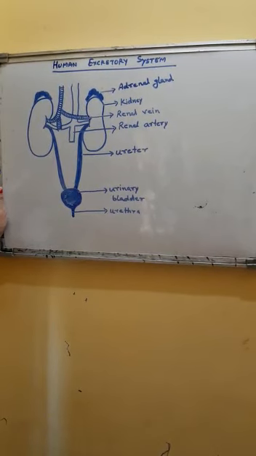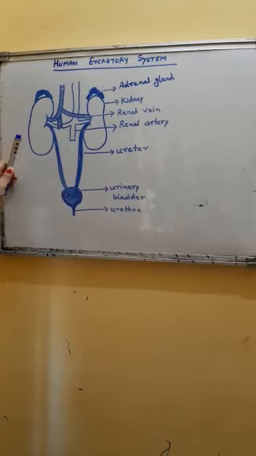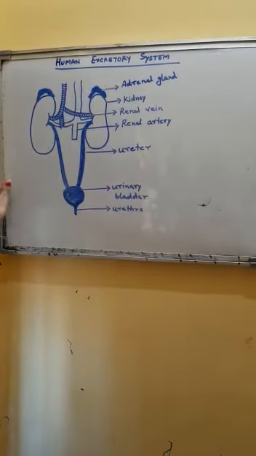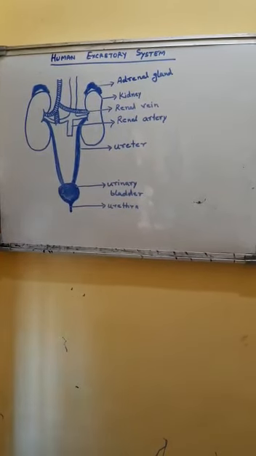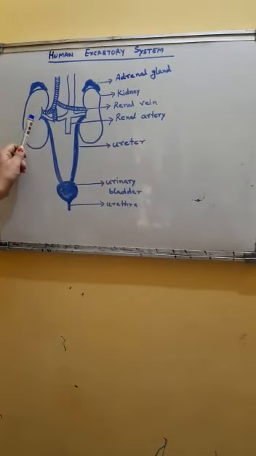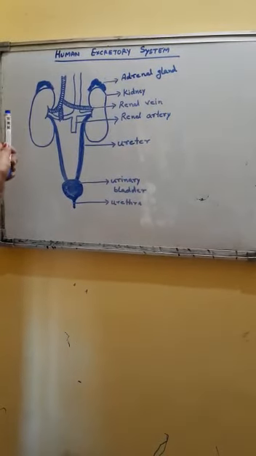Each kidney has a convexity on the outer side and a concavity on the inner side, which gives it a bean shape. The concave side has a fissure or hilum for entry of several tubes.